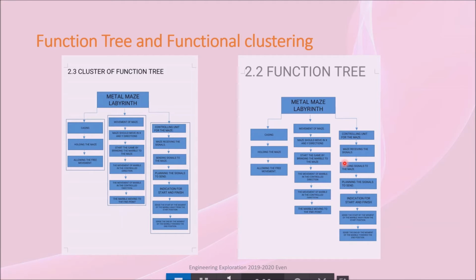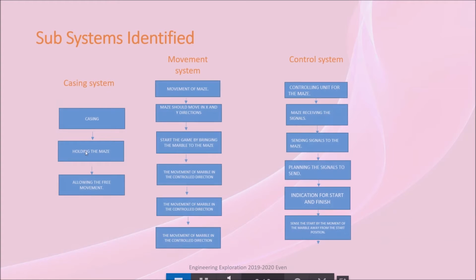After building function tree, we clustered into three main subsystems: casing system, movement system, control system. In our model, subsystem doesn't hold much importance as for all three subsystems we have same circuit and same simulate model.